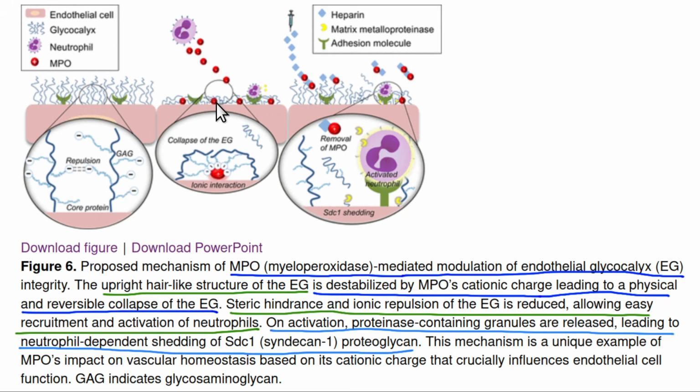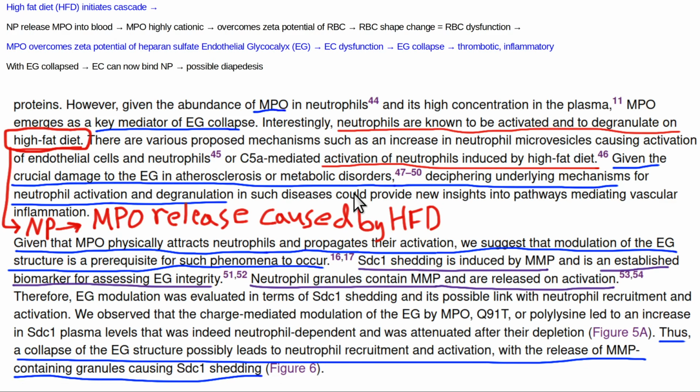They cause the glycocalyx to collapse down because the positive charge pulls the negative charges down. Then the neutrophil gains access to the neutrophil receptor, releasing its metalloproteinases, which will cleave more glycocalyx components and further damage the glycocalyx. And they're showing how you can reverse this with heparin, because it's negatively charged and it can carry away the MPOs. So we're just making the point: MPO is increased by high-fat meals, and it's bad for blood flow and it makes your blood more prone to clot.